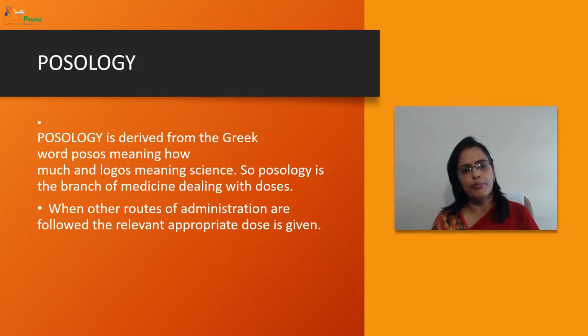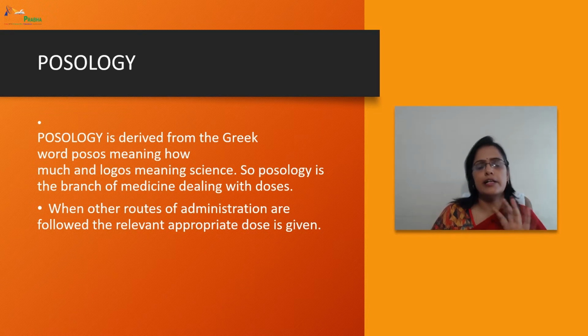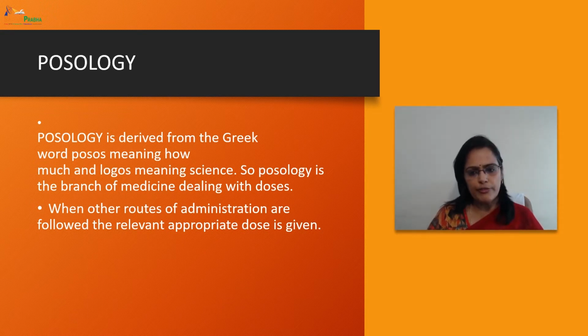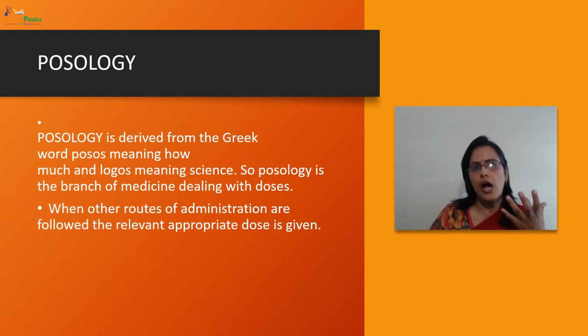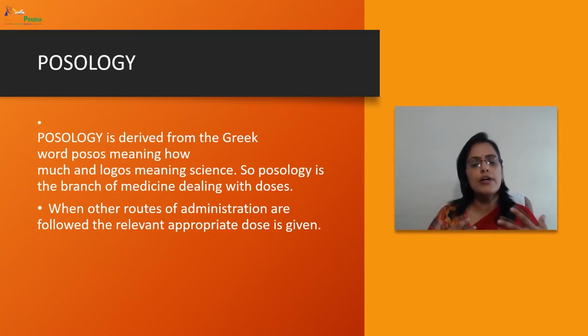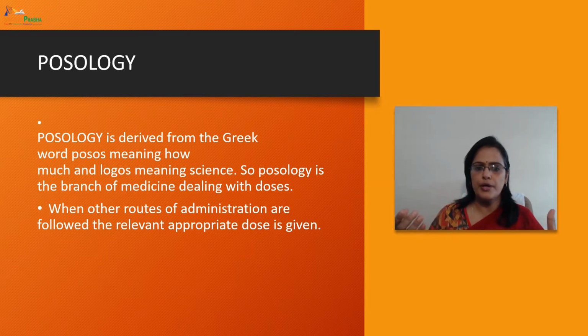So dear students, posology is derived from the Greek word posos, that means how much, and logos means science. So posology is the science of dealing with the doses of medicine, that is, how much dose should be given to the patient and in which frequency. The official doses which are mentioned in the pharmacopoeia represent the average range of quantities suitable for adults, which are administered orally within 24 hours.